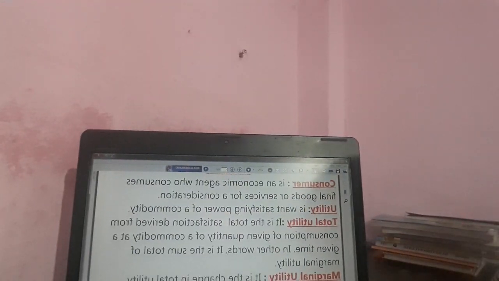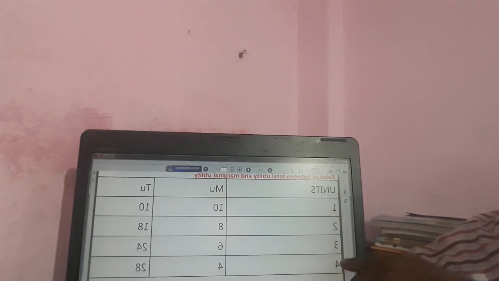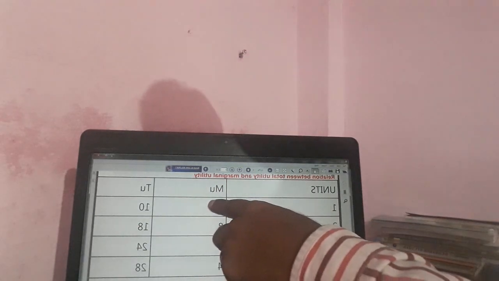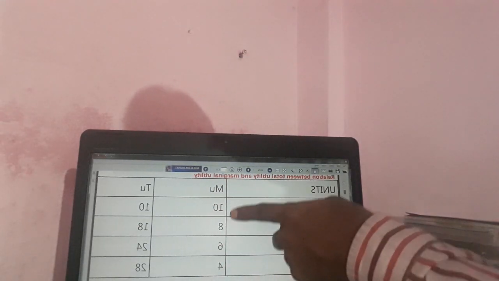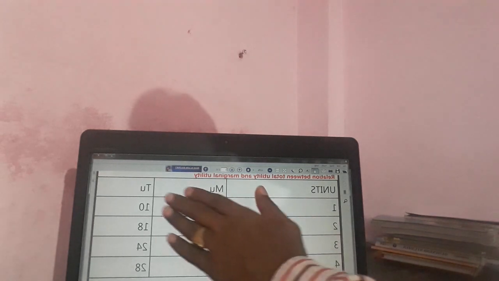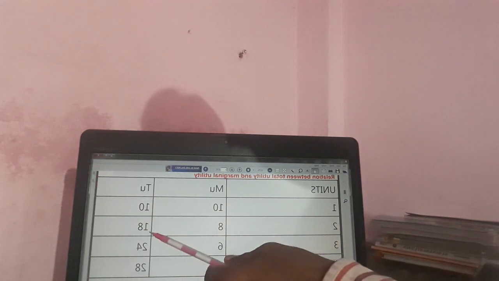You can see that once again. Okay. Let's see. See students, units 1, 2, 3, 4 and further 5, 6, 7, and the marginal utility which you are receiving is 10, then 8, then 6 and then 4. Here total utility is 10, 18.